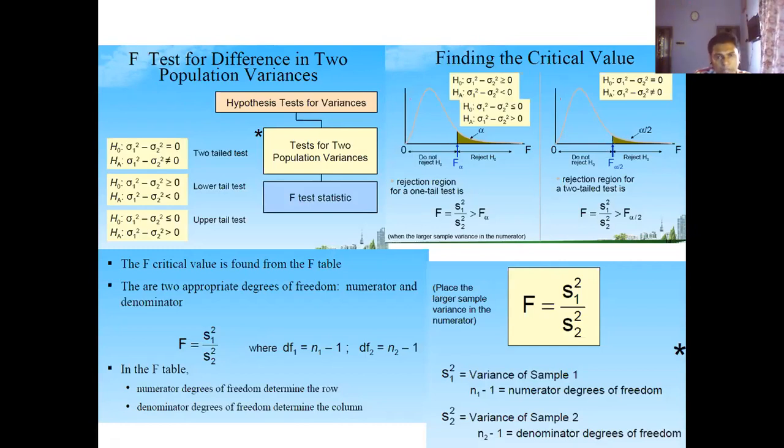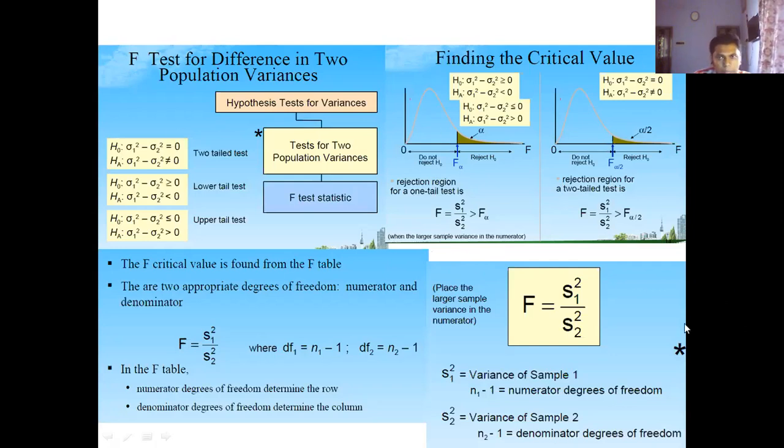In case of ANOVA, though our intention is to compare the means, in practice we actually compare their variances and we use the F-test. So it is better to focus on the F-test, because if we discuss it, our idea of hypothesis testing will be clear, and it will also give you some intuition about ANOVA.